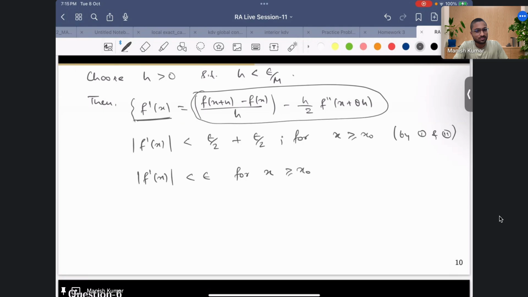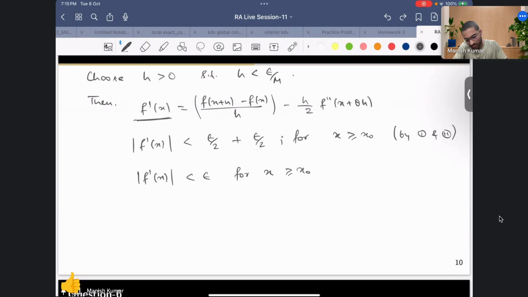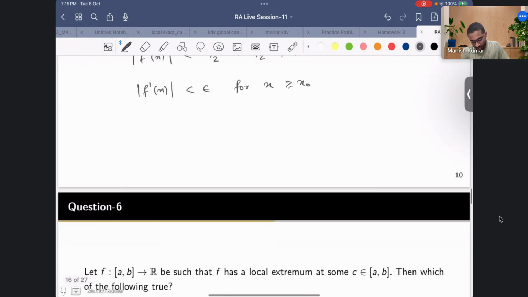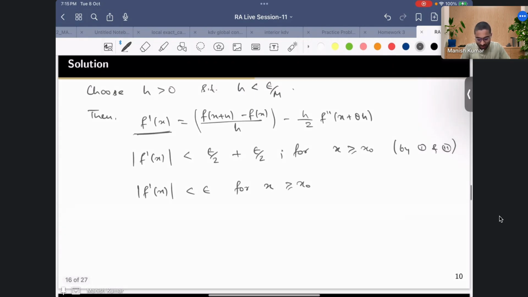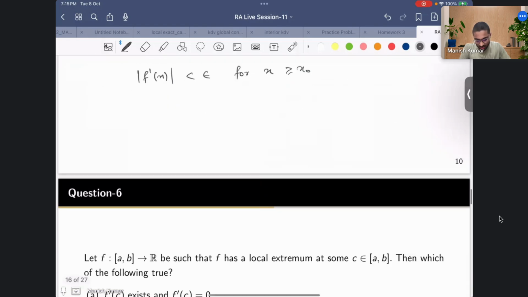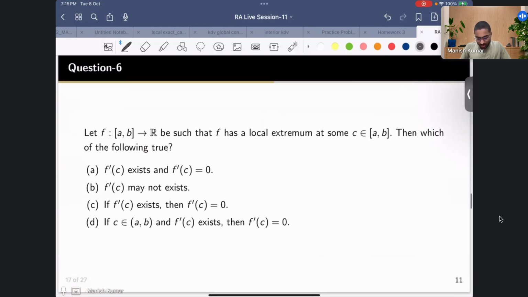So ultimately for small h, my f prime has this expression, that's it, and then I can say that this is less than epsilon. Do you get it? Yeah, this is fine. So this is how you can establish this kind of result. Now let's come to this problem.